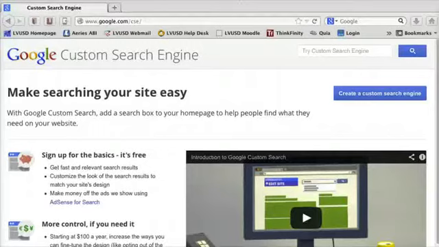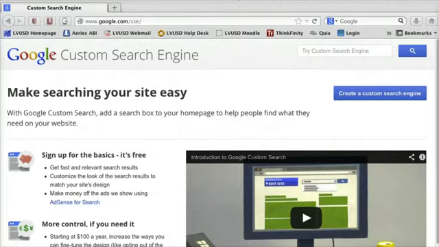In this tutorial, I'm going to show you how to create a custom search engine that you can embed on your own website. A custom search engine allows you to decide what sites will be searched when terms are entered into the search box. It's good to use for students because you can restrict the search to sites that you know are good or relevant or that you want them to use.